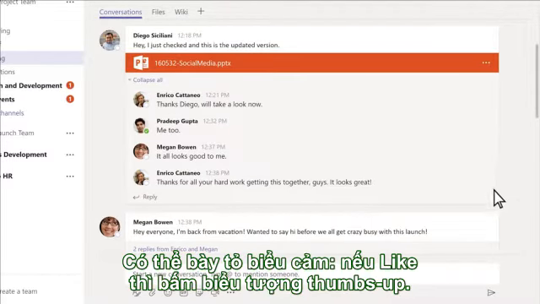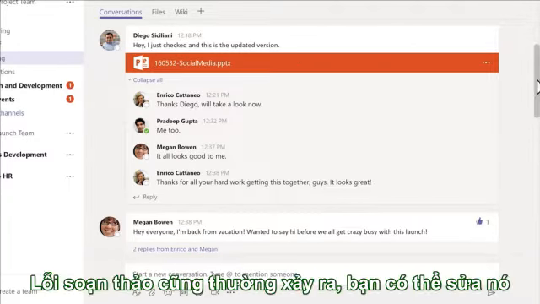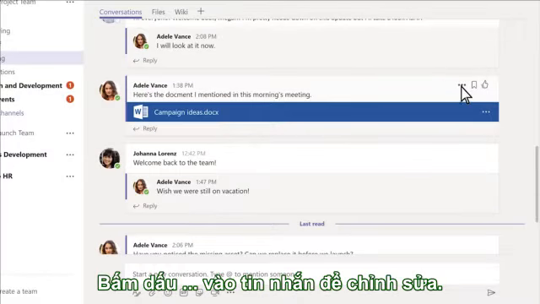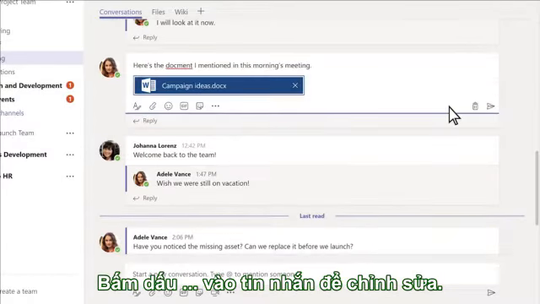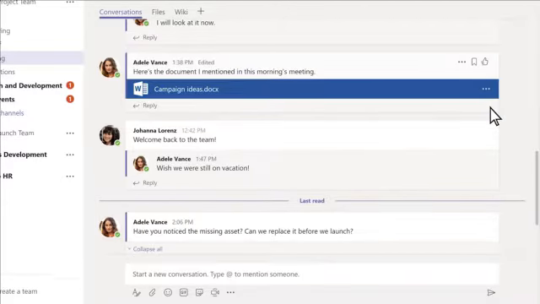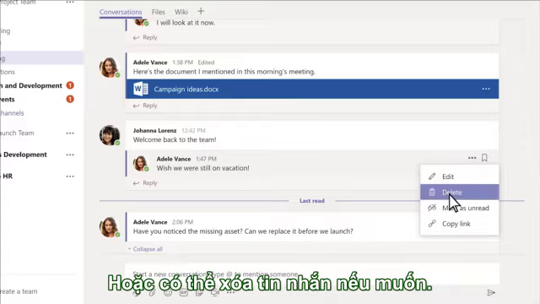Like what someone said? Give them a thumbs up. Typos happen to the best of us, but they don't need to happen for long. Click the 3 dots on your message to edit it. Or you can delete a message if you want.